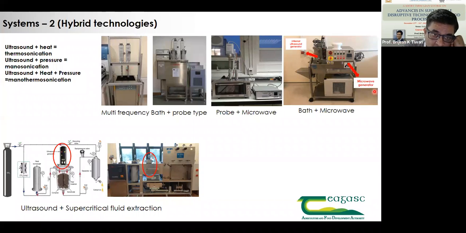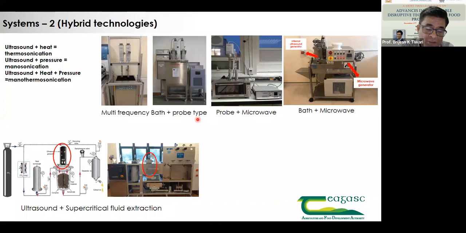So if you see these combinations of multi-frequency bath systems, probe and microwave, ultrasound plus supercritical, these are new ways of using it. In literature, ultrasound plus heat is quite easy. If we have ultrasonic in a jacketed beaker or jacketed vessel, where we can control the temperature of the vessel to the desired temperature, that becomes thermosonication.